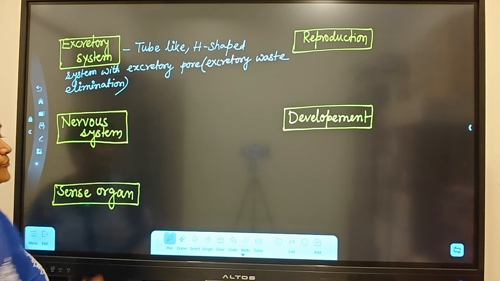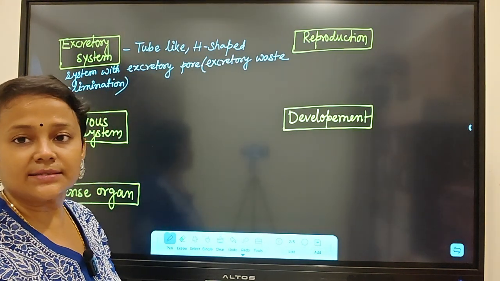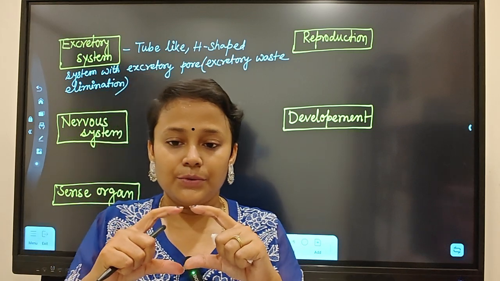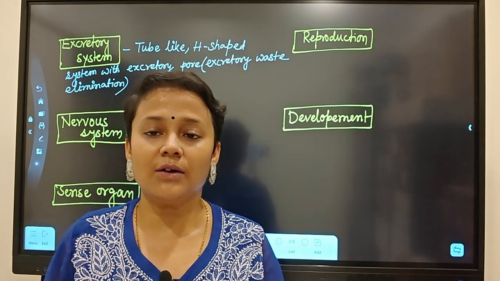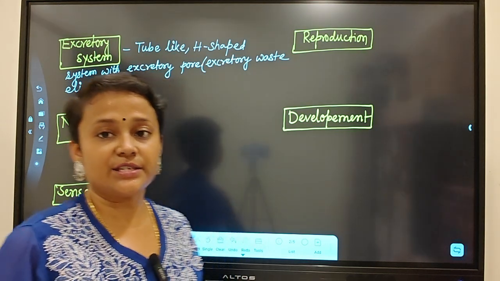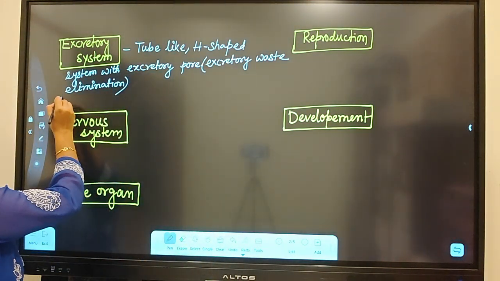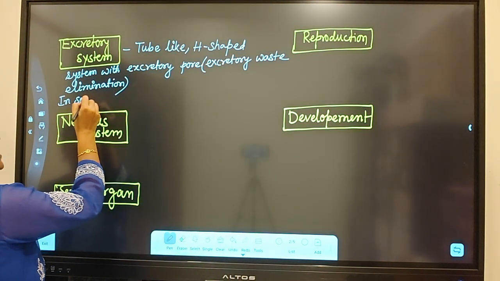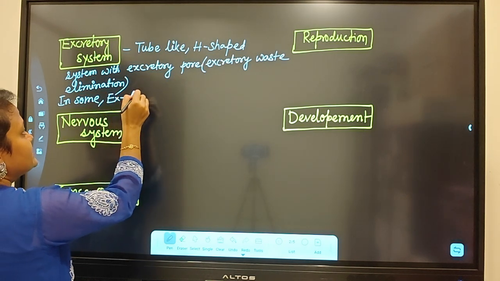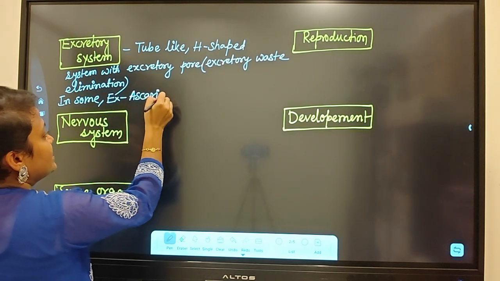In some, for example Ascaris, there are special big cells called renette cells. Renette cells help in excretion. Remember that. Not for everyone, only in some.